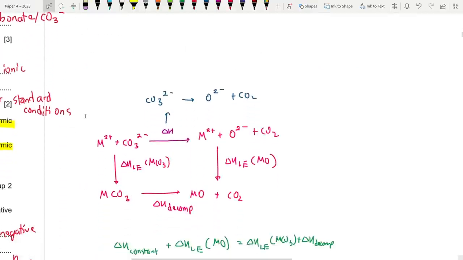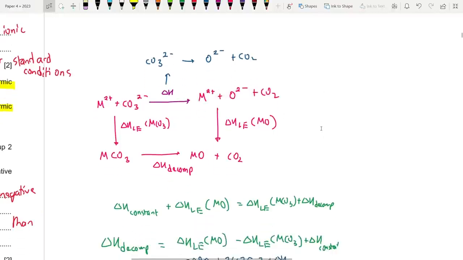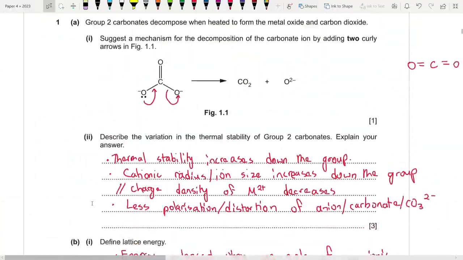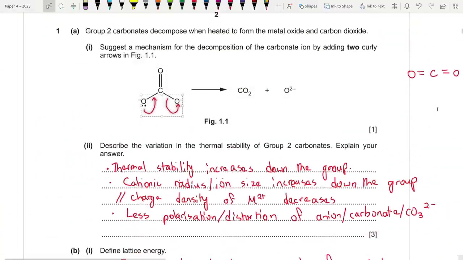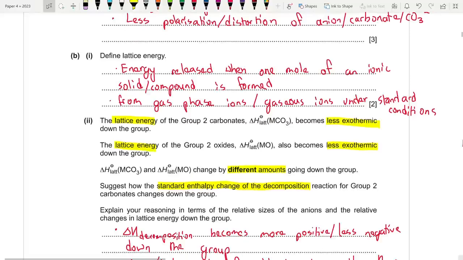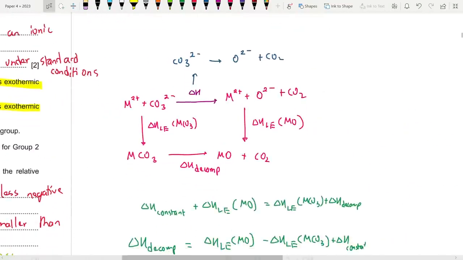As you can see, the cation remains the same. It's just that the carbonate ion decomposes to form carbon dioxide and oxide. Okay, so this is essentially the one that we are looking at. Simply put, this is the equation that's occurring over here as well. Do you guys understand?